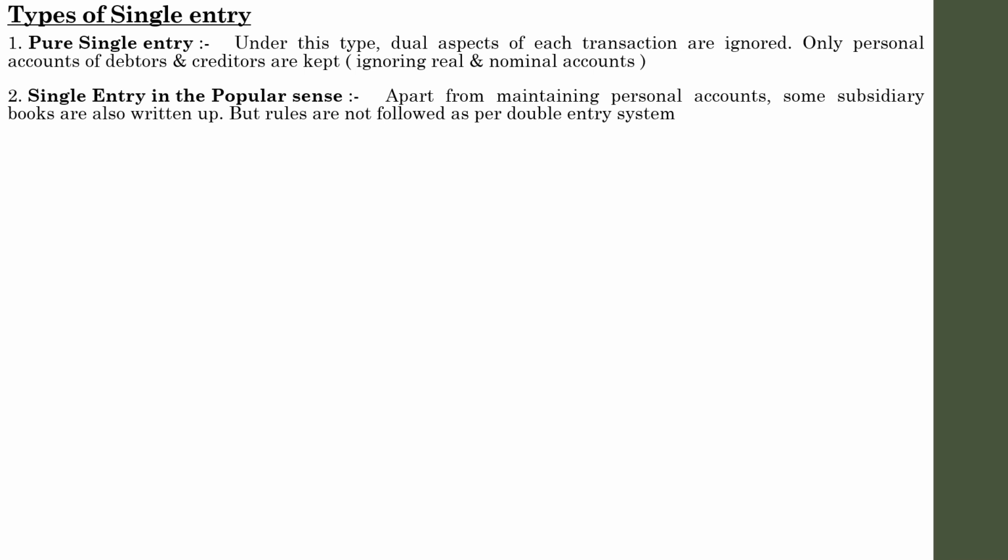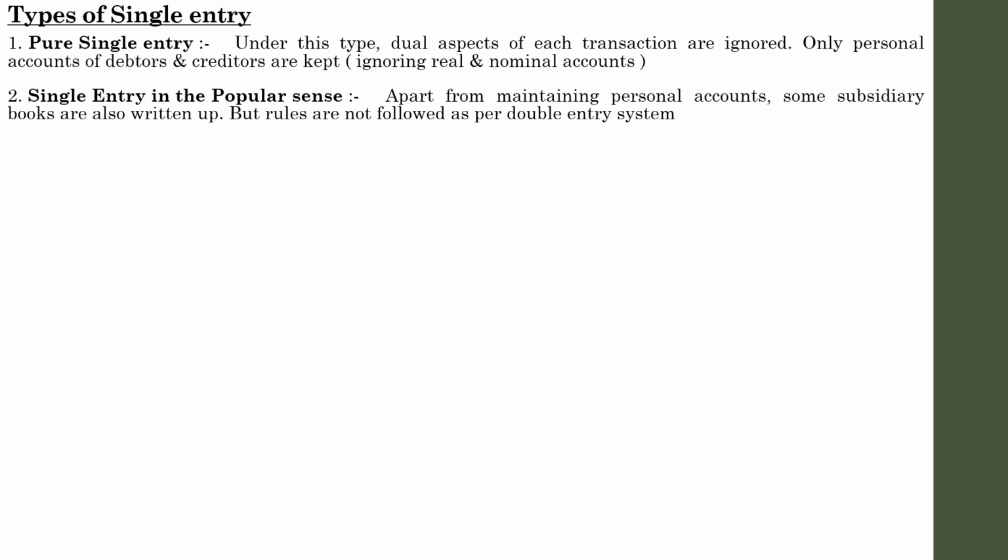So in single entry in the popular sense, apart from recording personal accounts, it also considers subsidiary books. But postings are made therefrom as relating to personal accounts only. Posting means recording the transaction from the concerned journal entries to the concerned books, from journal to the ledger.